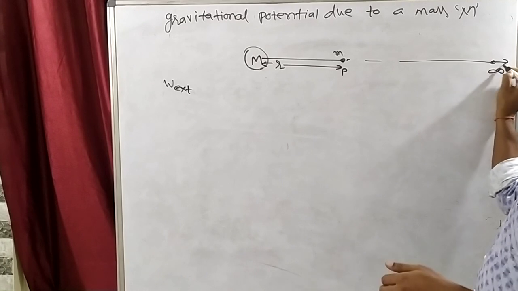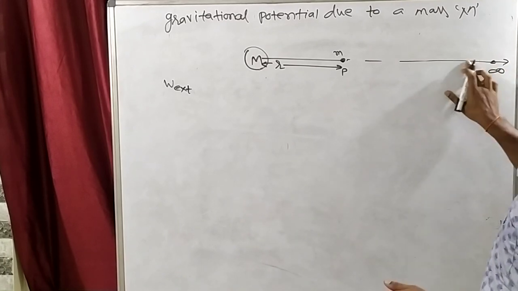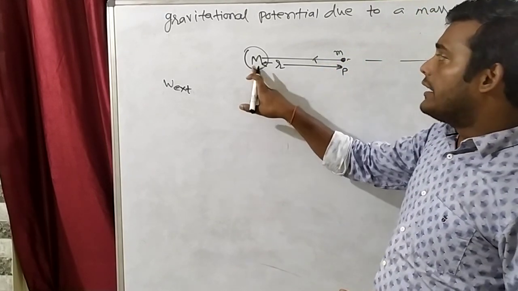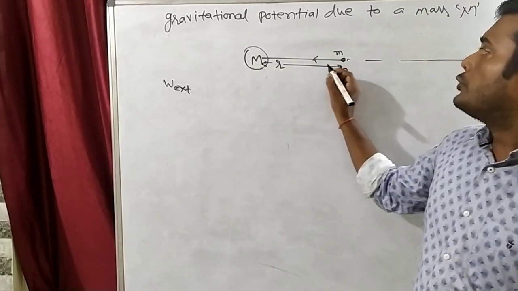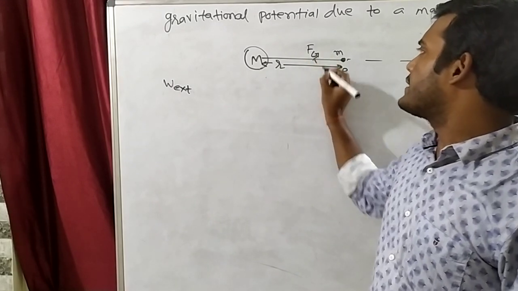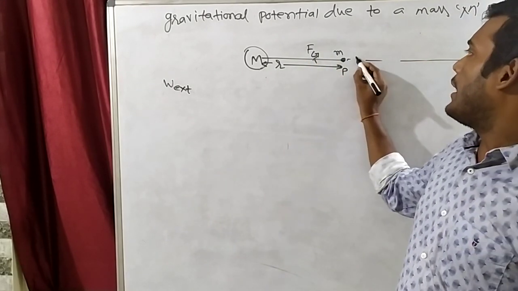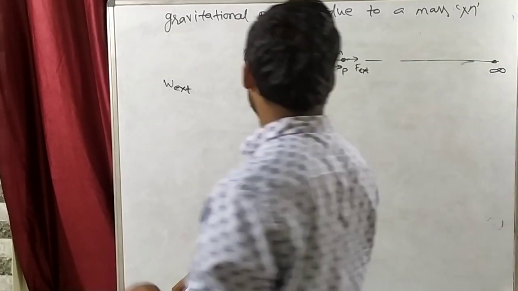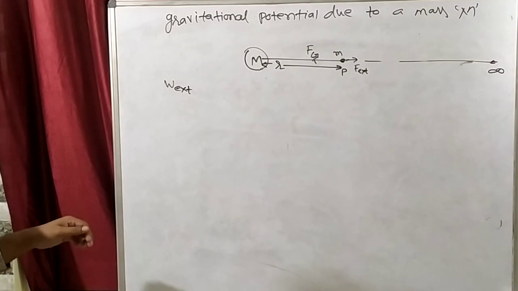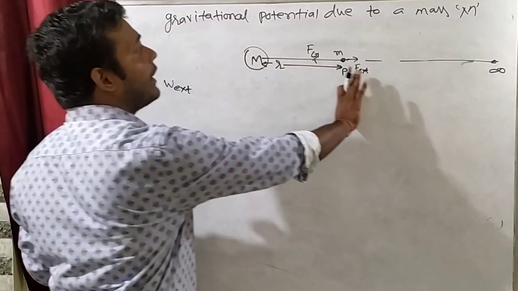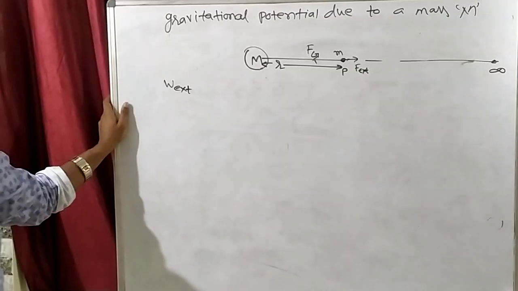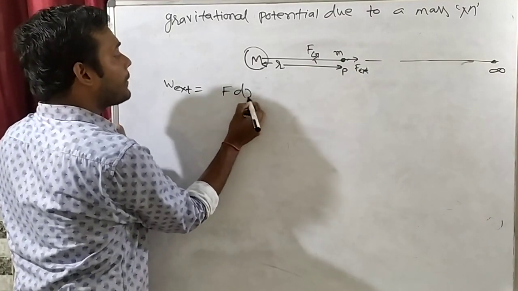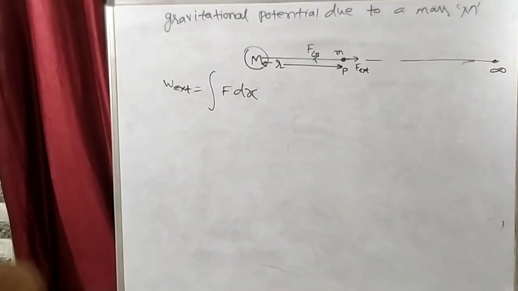So what will be the direction of work done by external force? Work done by gravitation. For example, see here, this is capital M, this is small m. Gravitation force will act in this direction, so external force will act in this direction. Right? Now I will displace from here to here. Work done by external force will be F dx.